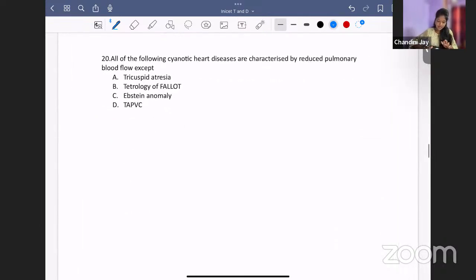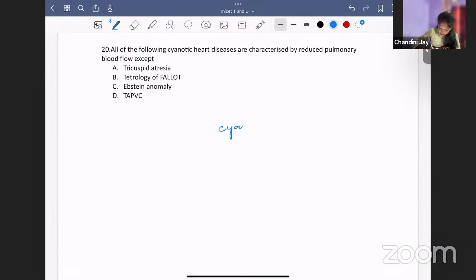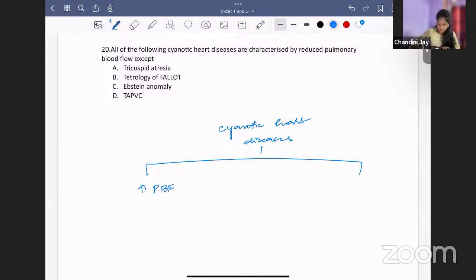All of the following cyanotic heart diseases are characterized by reduced pulmonary blood flow except: tricuspid atresia, tetralogy of Fallot, Epstein anomaly, TAPVC. What is the answer here? Any idea? Okay, cyanotic heart disease. How will you classify cyanotic heart diseases? Increased pulmonary blood flow and decreased pulmonary blood flow, based on how much pulmonary blood is going.